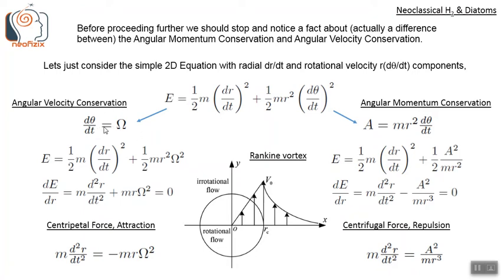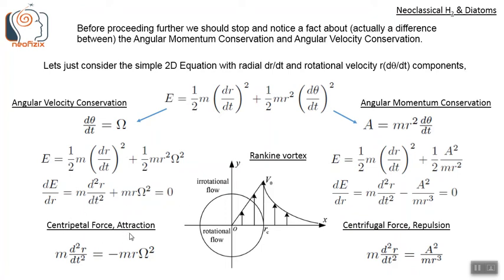So if in this equation we assume that the angular velocity is conserved, that is dθ/dt equals some constant Ω, then the energy equation gets converted to E equals half m (dr/dt) squared plus half m r squared Ω squared, because dθ/dt is constant. If we differentiate this energy E with respect to r, dE/dr, we get this equation: m d²r/dt² plus m r Ω squared equals 0.